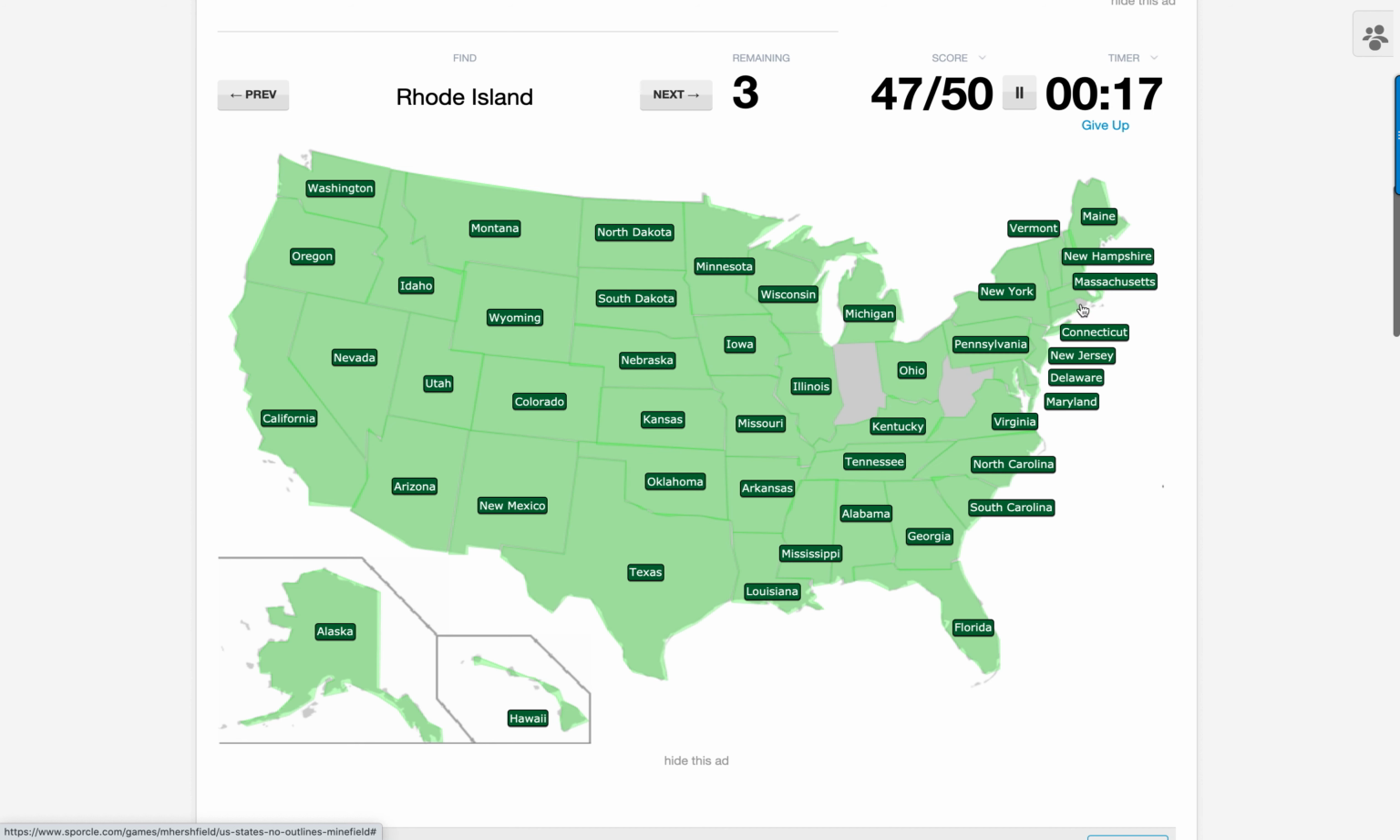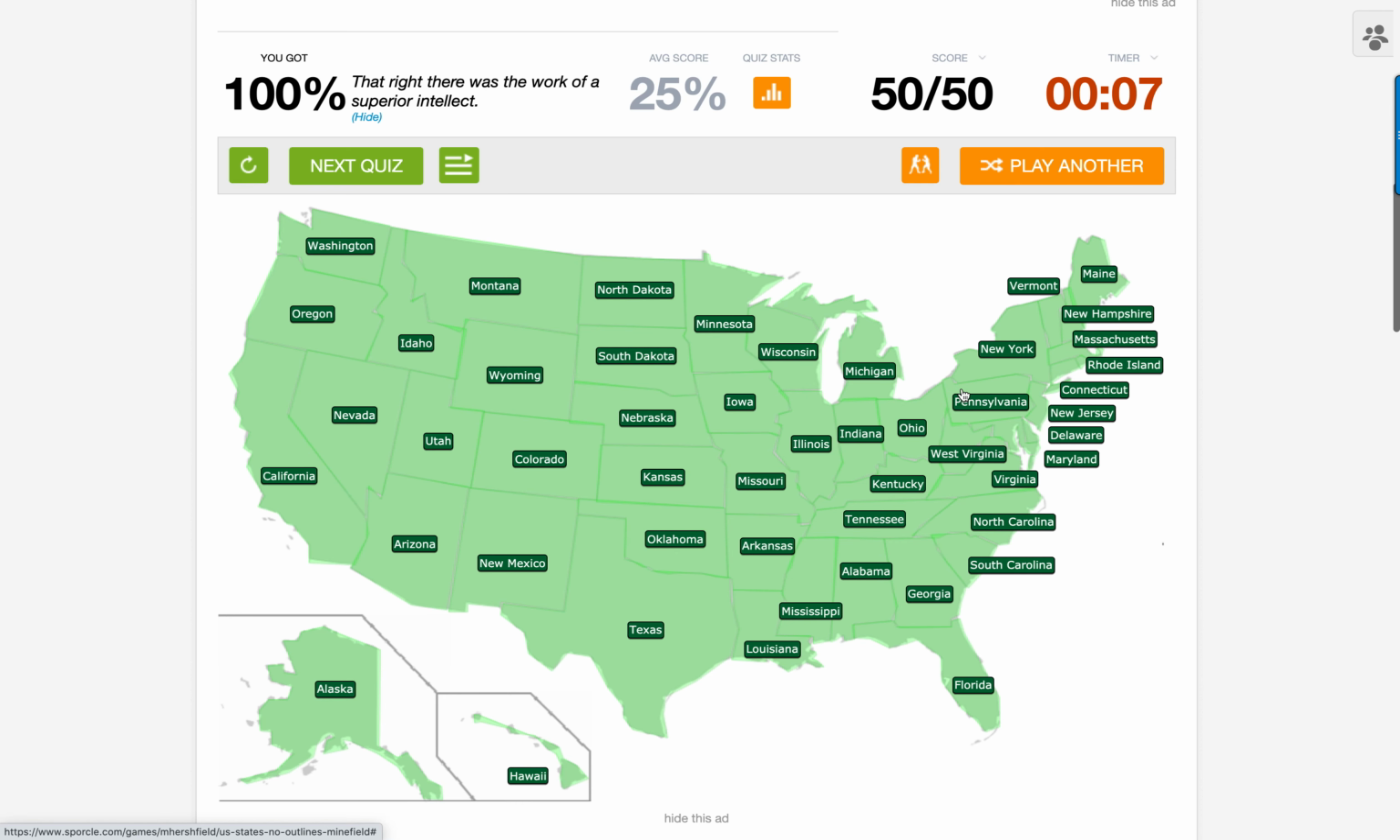Rhode Island. Glad I've got the ones around it here now because that would have been a tough one to get out. I've only got a few seconds. Indiana and West Virginia's left. So Indiana, West Virginia. Done. Yes. With 7 seconds on the clock.